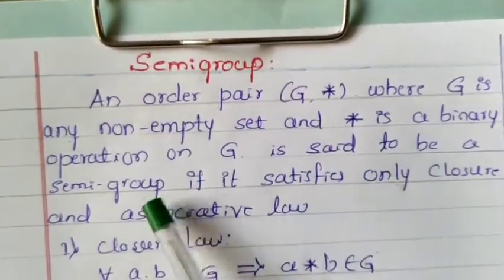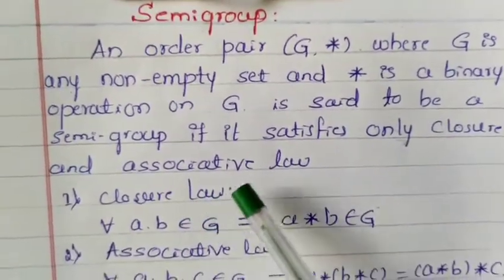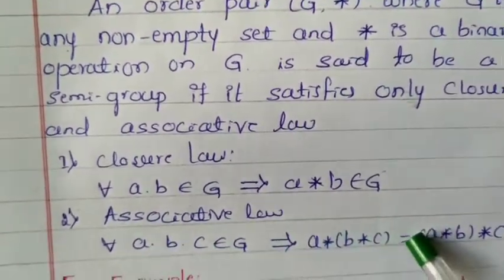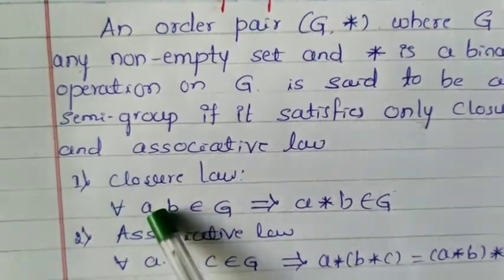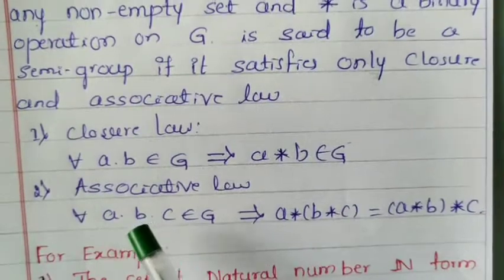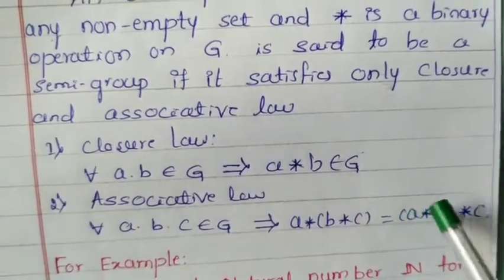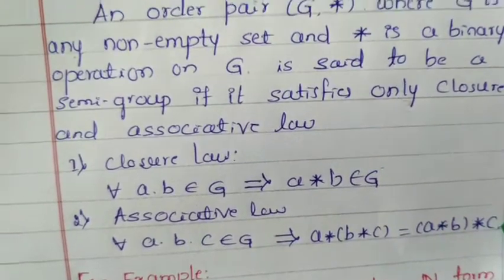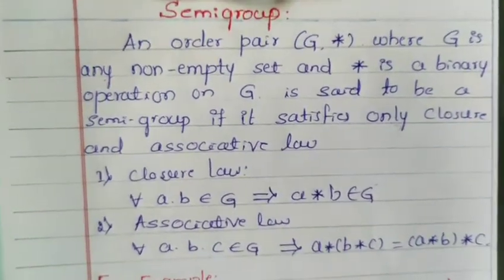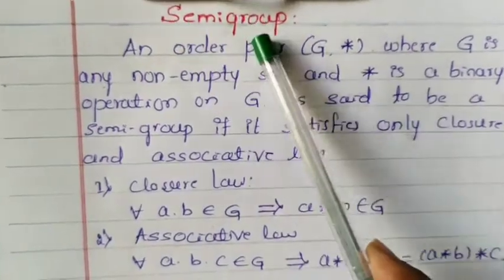It is said to be a semi-group if it satisfies two laws of a group. One is the closure law and the other one is the associative law. What does the closure law say? For every a, b belongs to G implies a star b belongs to G. Associative law: for every a, b, c belongs to G implies a star (b star c) is equal to (a star b) star c. That means if the ordered pair (G, star) satisfies the first two laws of a group, it is called a semi-group.